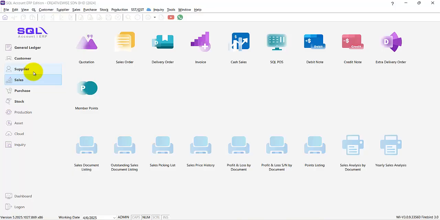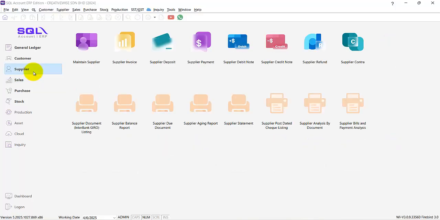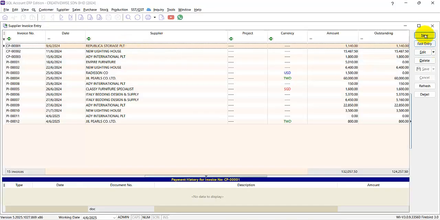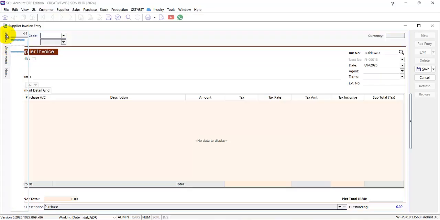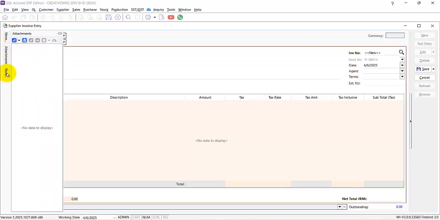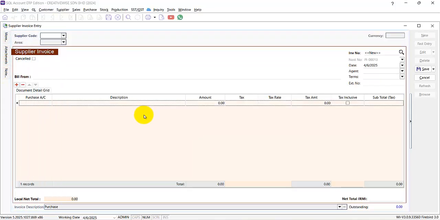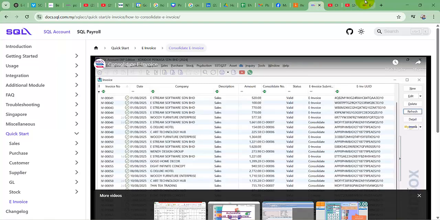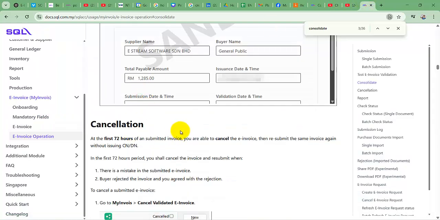Okay, good. So you can create a supplier, and then choose a supplier invoice, and then choose a new one. You can see here that I have self-bill invoice.